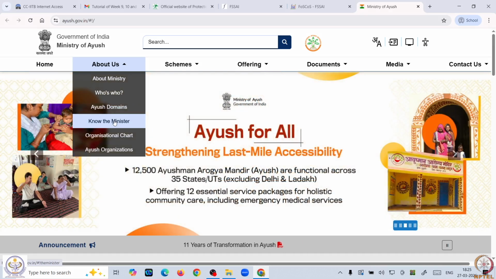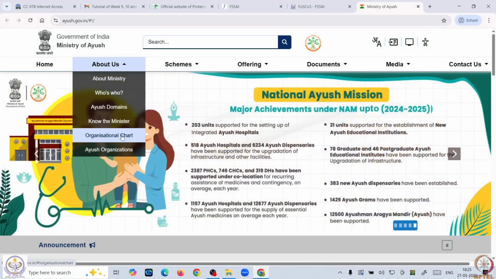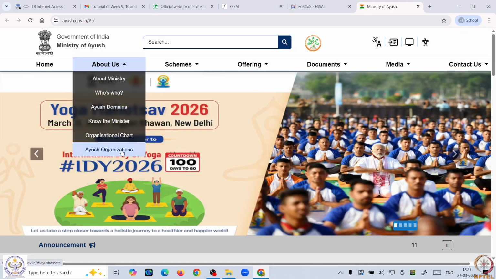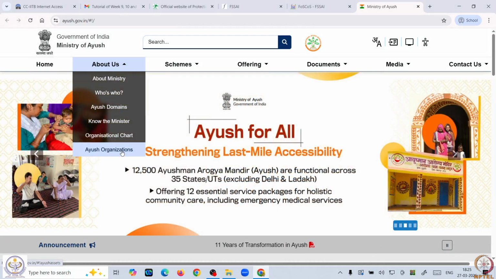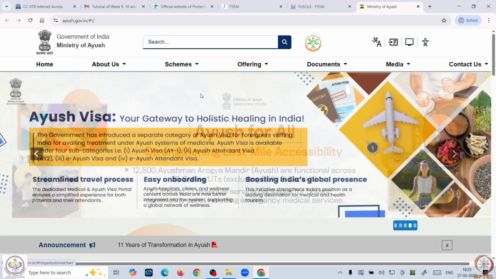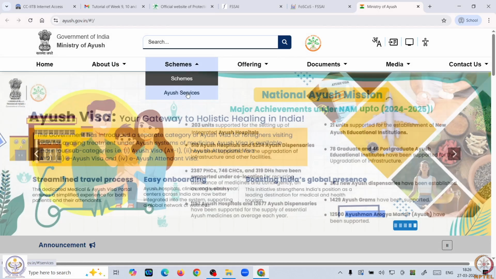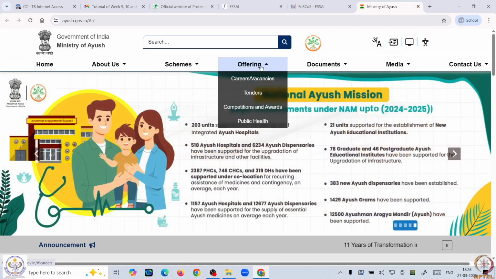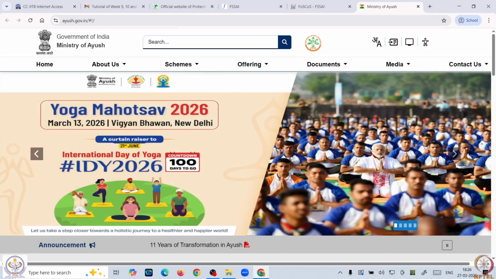You also get to know the past and current ministers, the organizational chart, and the different Ayush organizations which have facilities for research. You can also get to know the schemes and services which come under Ayush and what the offerings are. So, this will give you a generalized idea about their functioning.